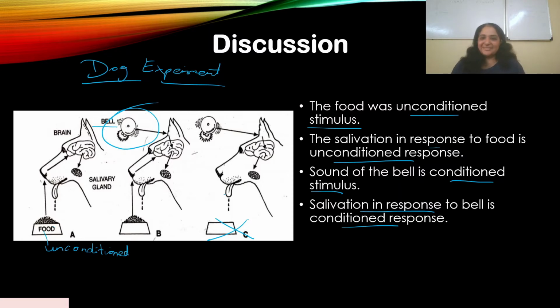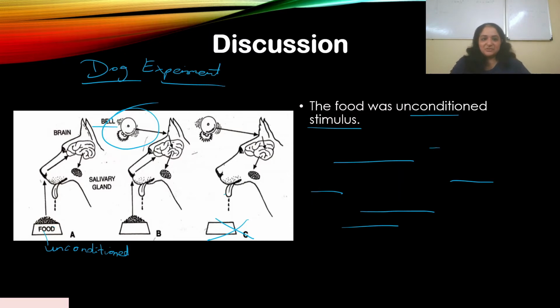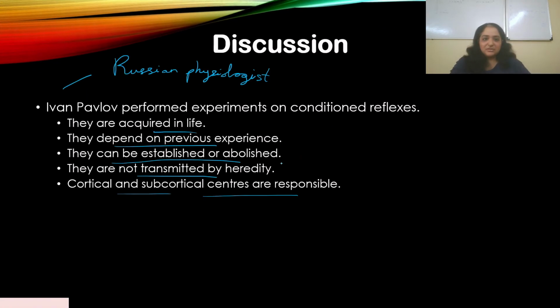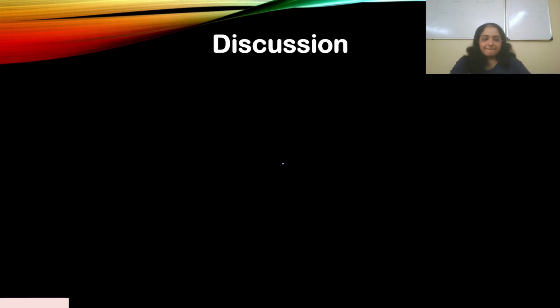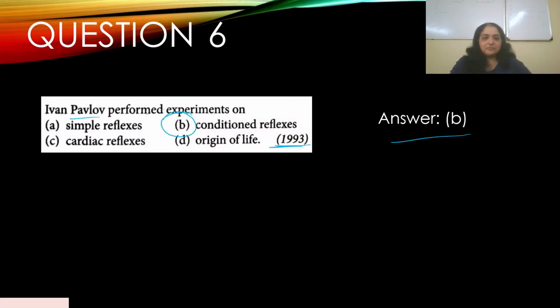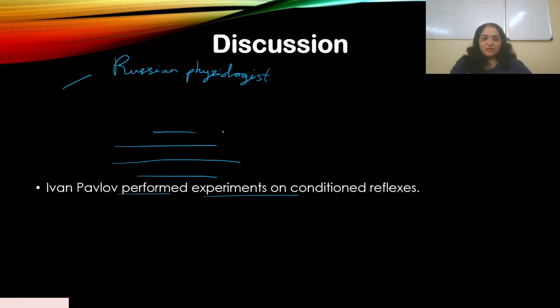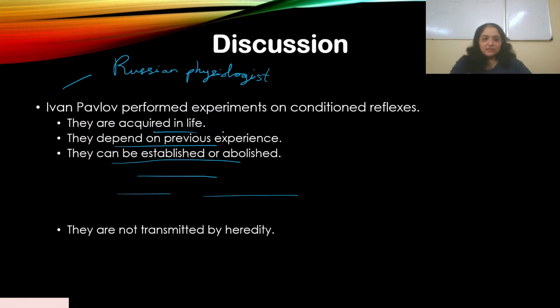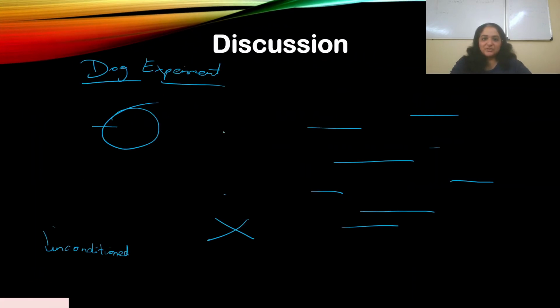So clear? Good question. Ivan Pavlov performed experiments on conditioned reflexes. So B is the right answer. All right, we'll move on to the next question then.